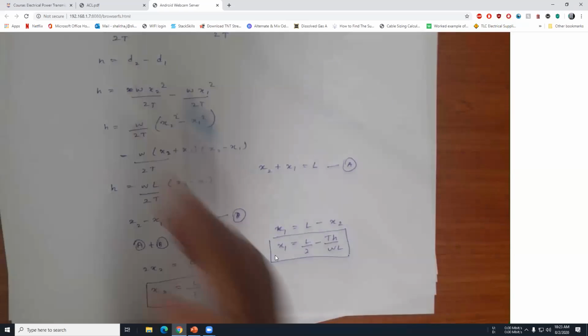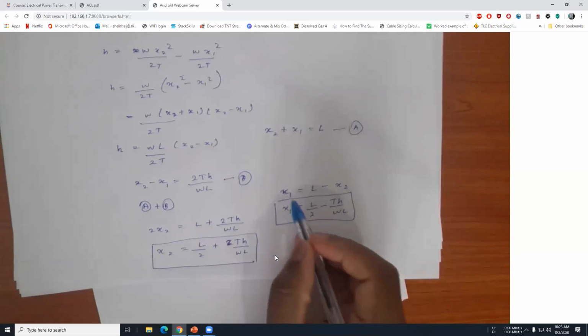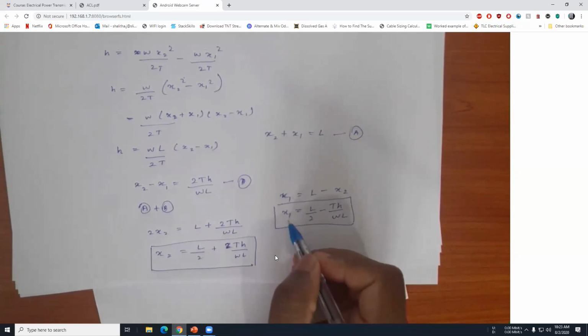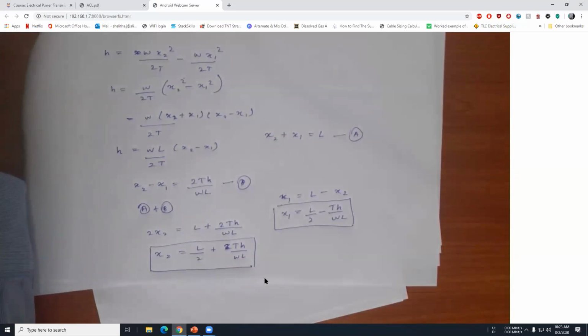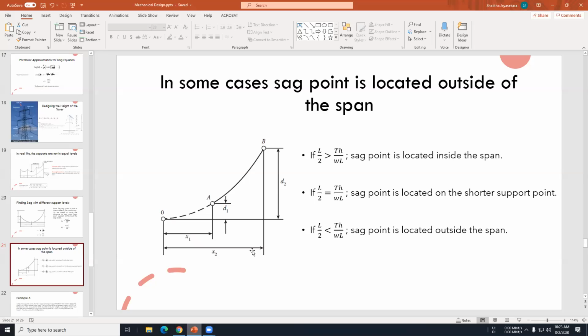You remember these two equations, and in here x1 is the position of the sag point. If x1 is positive, that means our sag point is within the span. Using that condition, we can derive this condition.